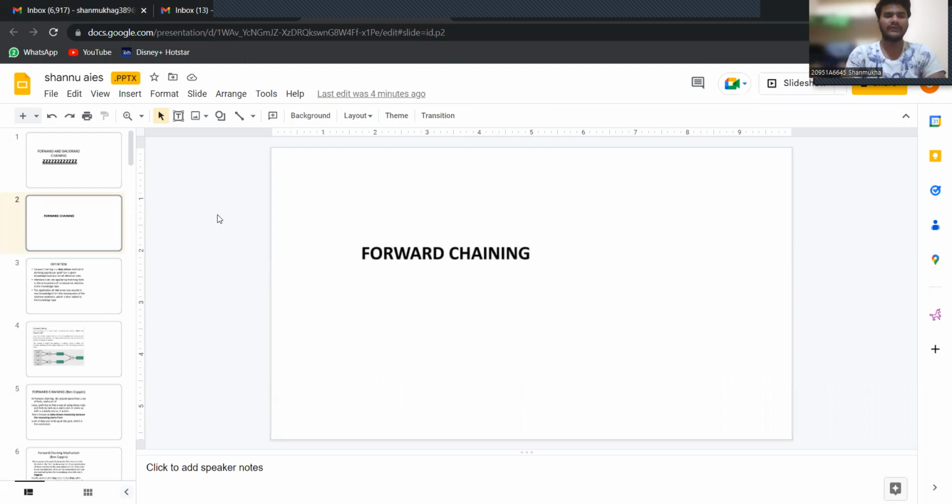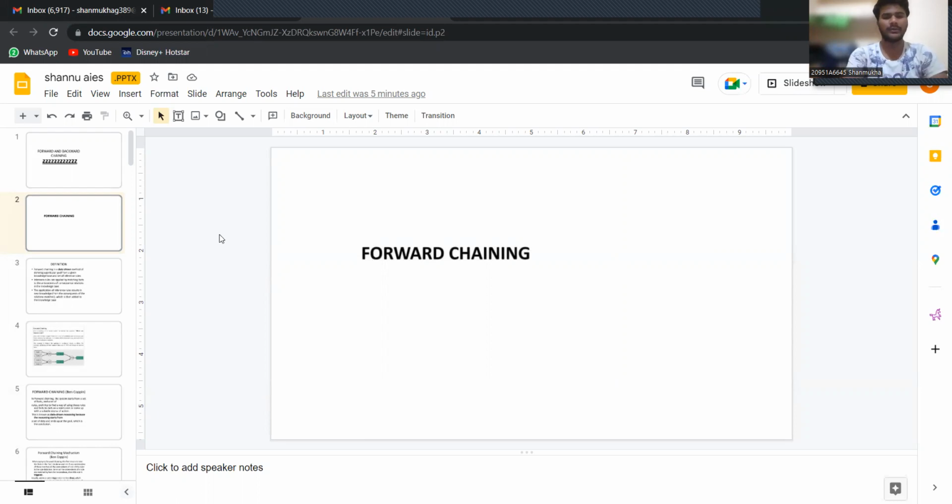Forward chaining in artificial intelligence is a method in which inference rules are applied to existing data to extract additional data until an end goal is achieved. In this type of chaining, the inference engine first evaluates existing facts, derivations, and conditions before deducing the new information. This is the basic concept of forward chaining.